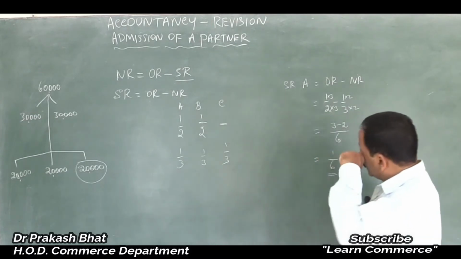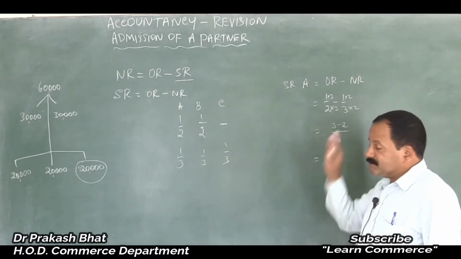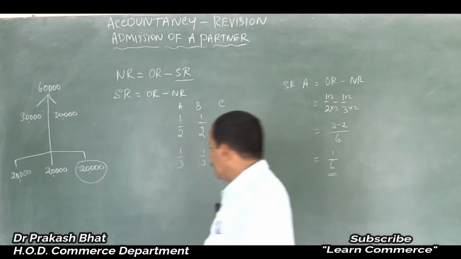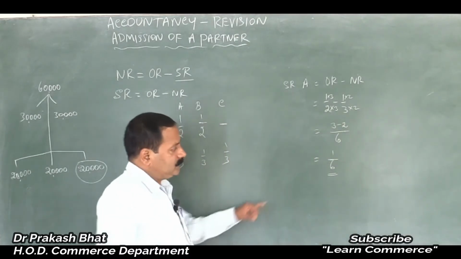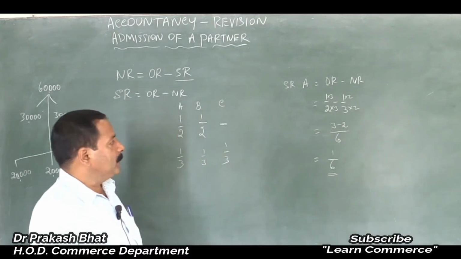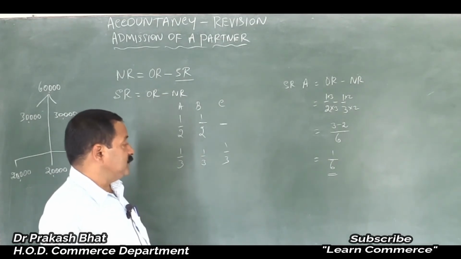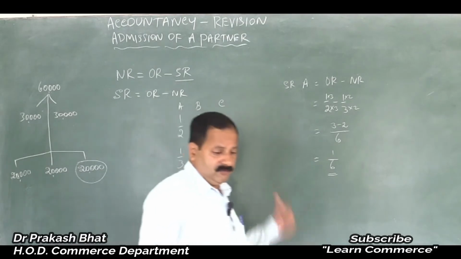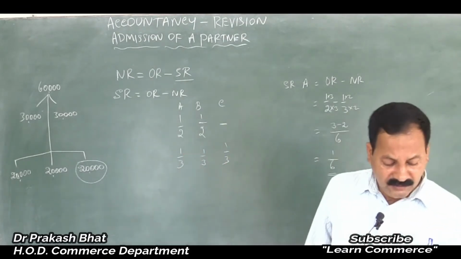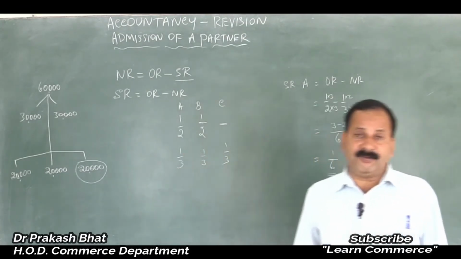So this is the sacrifice ratio of Mr. A, and the other one, if we calculate, we will get the same, that is the sacrifice ratio for B, because their ratios are equal. So that is called sacrifice ratio, and this is the way to calculate it.